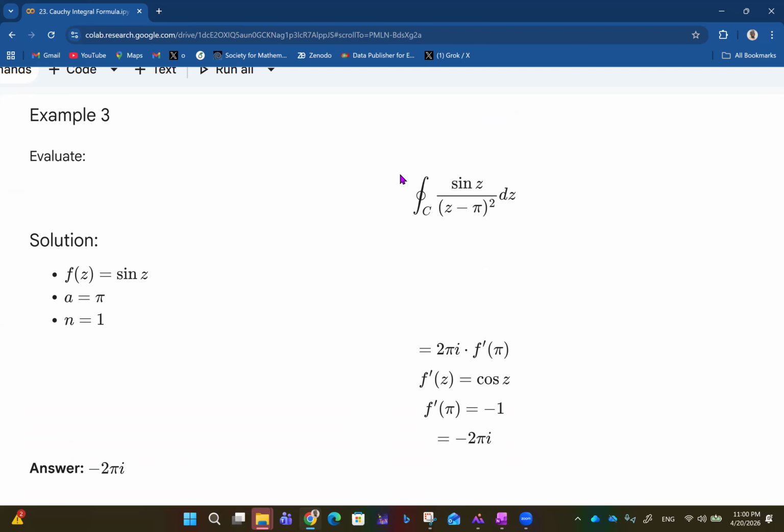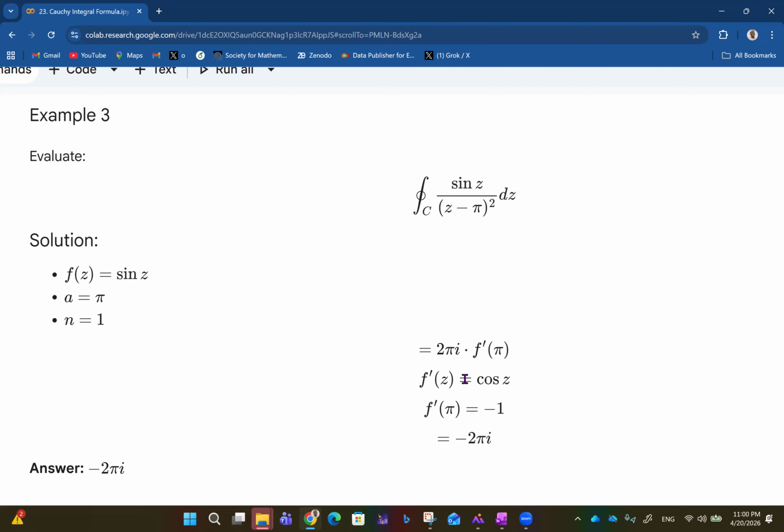So here, we want to evaluate the integral along the closed curve C of sine z over (z minus pi) squared dz. First of all, the function f of z is sine z, a is pi, z minus a is z minus pi, and n is 1 because 2 here means n plus 1. So if n plus 1 is 2, then n is 1. So what do we then do? We just have 2 pi i over, since n is 1, 1 factorial, which is 1 already. And then because n is 1, we differentiate only once, and we evaluate